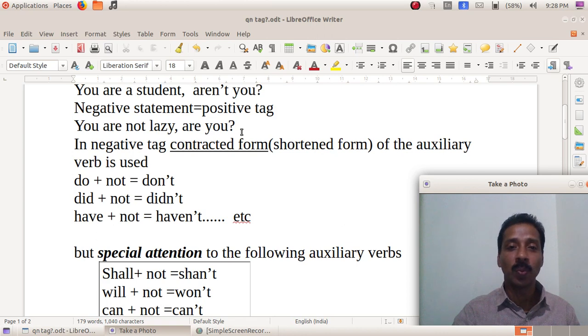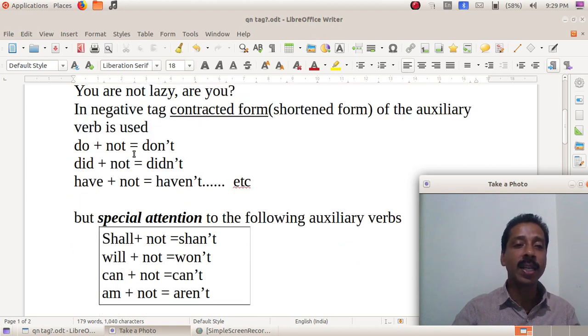Then another thing to keep in mind is that in a negative tag, the contracted form of the auxiliary verb is used. Contracted form means shortened form. How do we make it short? One or two examples are given here. Do plus not: how do we contract it? Don't, D-O-N apostrophe T. That O is dropped. Did plus not, didn't. Have plus not, haven't.